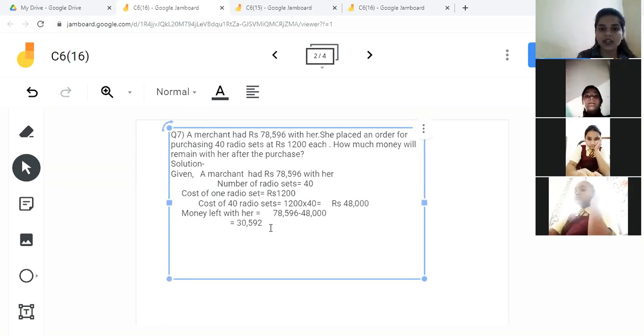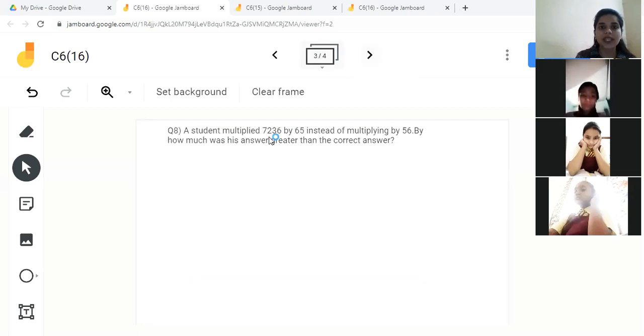By subtracting, you will get this answer. So the money left with her will be 30,592. You can do subtraction on your own. Understood, children? Okay.